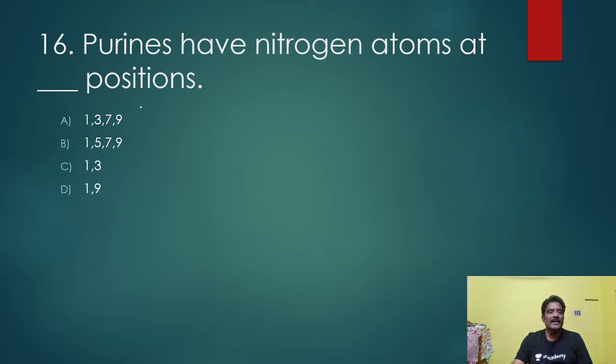Another question: purines have nitrogen atoms in which positions? Purines means what? Tell me. The right answer here is 1, 3, 7, 9 positions. Purines means adenine and guanine. These are purines, and you have to remember that point. For example, how many rings do they have? Two, it is a dicyclic ring.